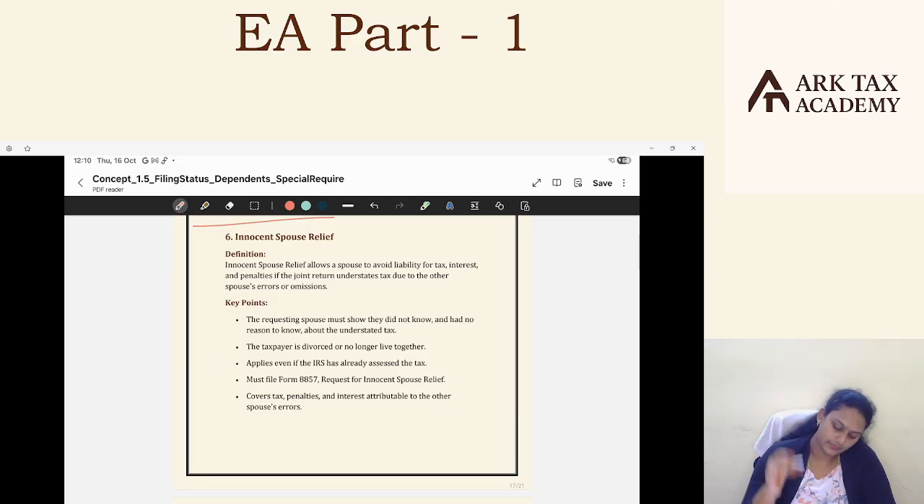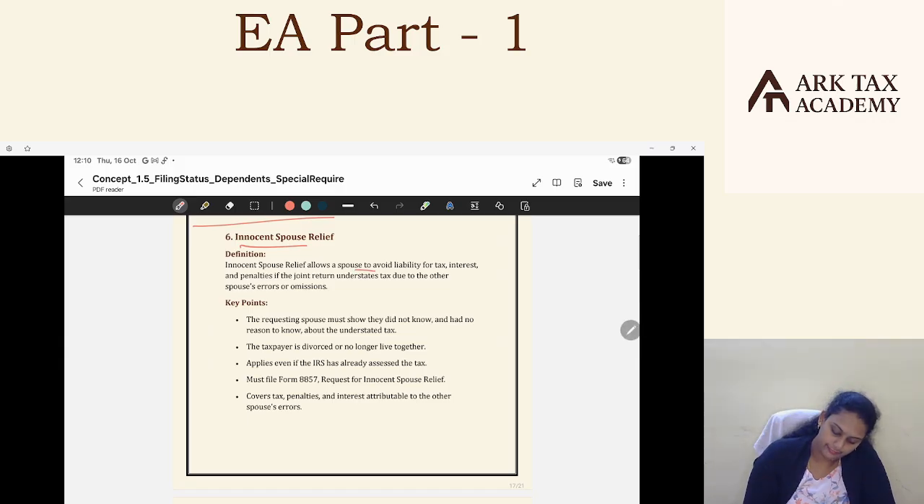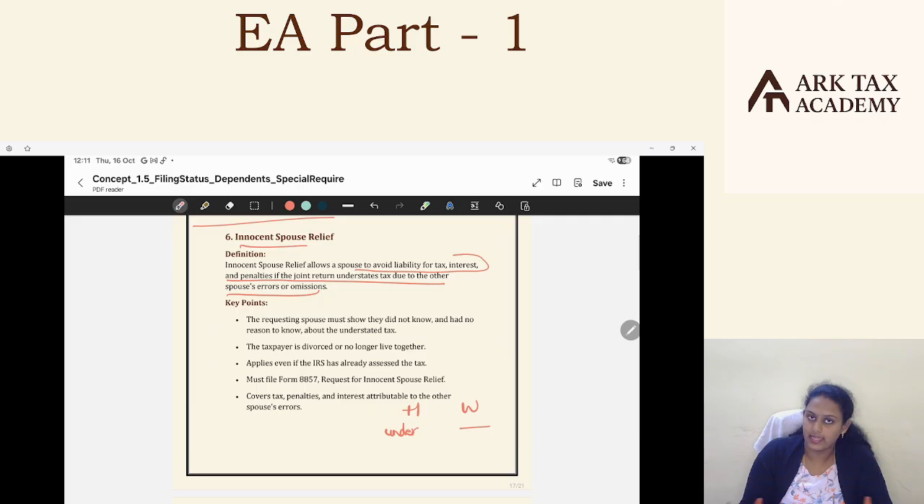Okay, the next one is innocent spouse relief. Here, innocent spouse relief allows a spouse to avoid liability for tax, interest, and penalties if the joint return understates the tax due because of the other spouse's error or omission. Say there is a husband and a wife. The husband willfully underreported some income. The wife is not aware of that. She's totally blank. She doesn't know that something like this happened.